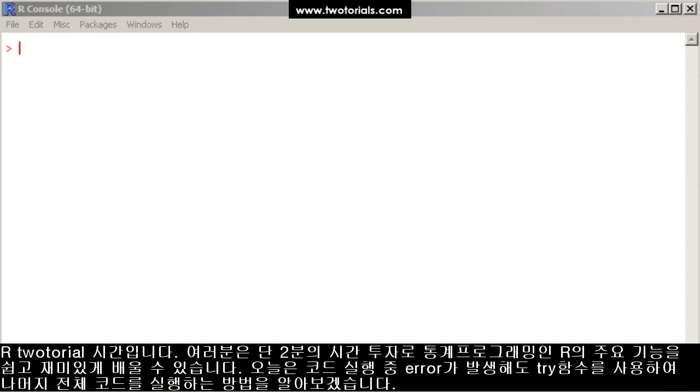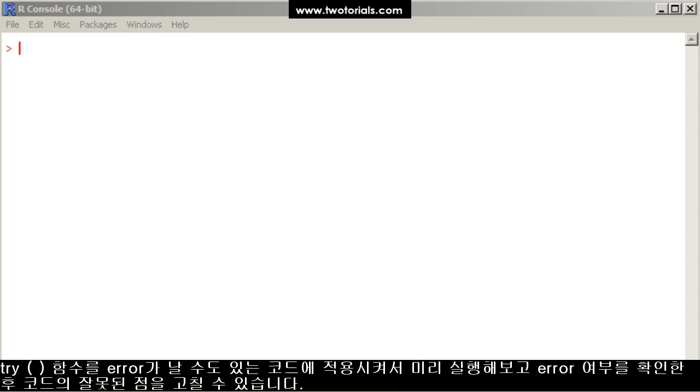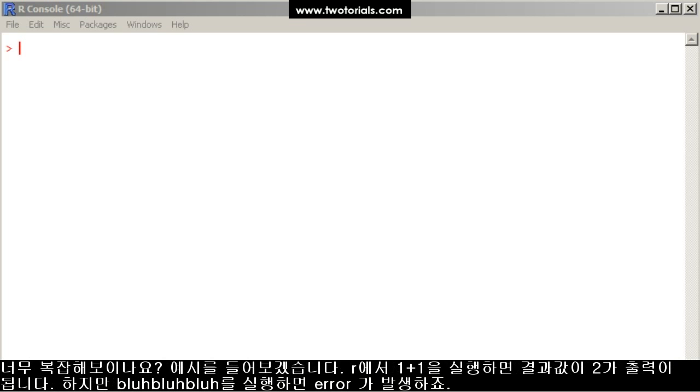This is an R tutorial. Got 2 minutes? Learn some statistical programming in R. How to prevent R from breaking when it hits an error with the try function. Try is a wrapper to run an expression that might fail and allow the user's code to handle error recovery. What? Was that too complicated?